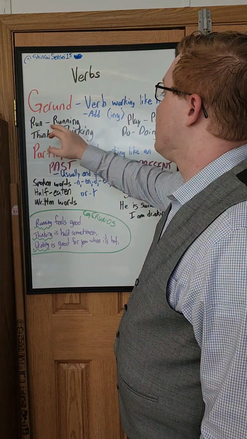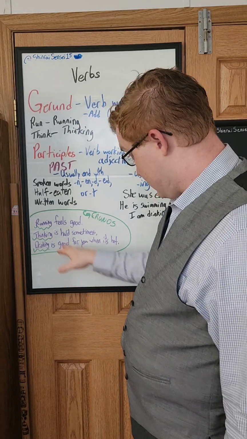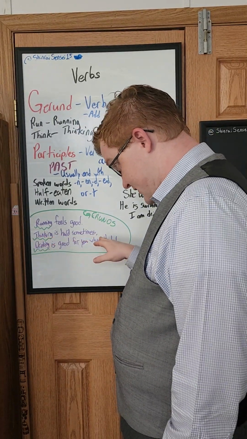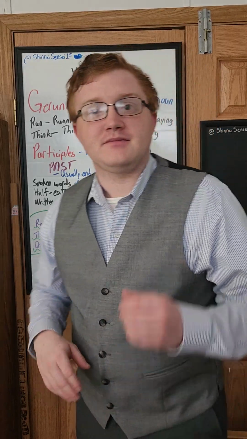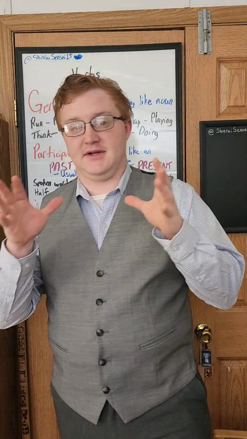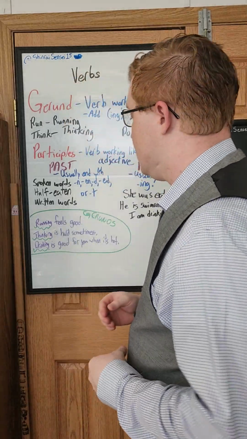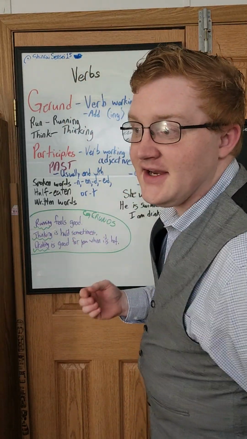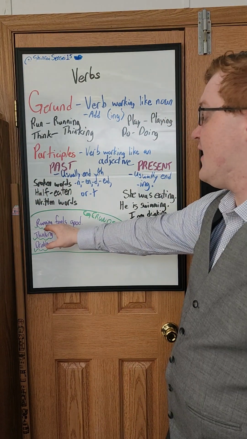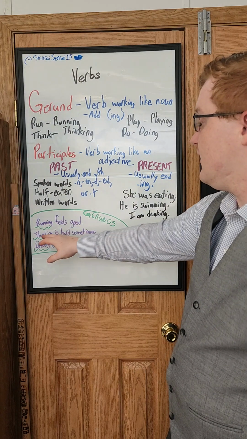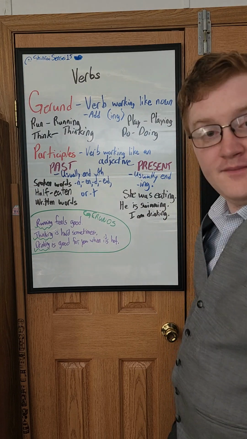And so you have examples like running, thinking, playing, doing. And the better examples are the sentences down here. So, running feels good. Thinking is hard sometimes. Drinking is good for you when it's hot, right? In all of those, the gerund takes the place of a noun that would normally be in the subject of the sentence. So it's not that it is a noun, it's that it just takes the place of a noun, because you're saying that this as a thing feels good. This as a thing is hard. This as a thing is good for you, right?